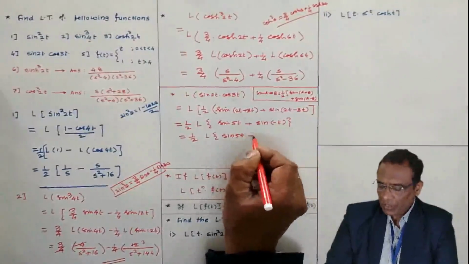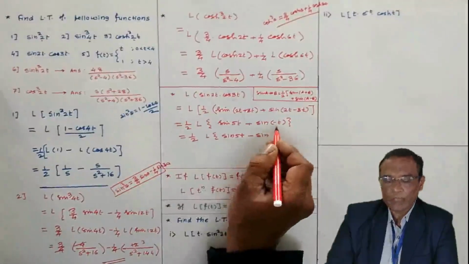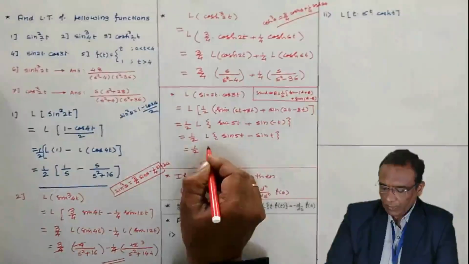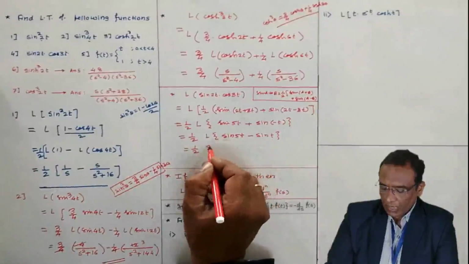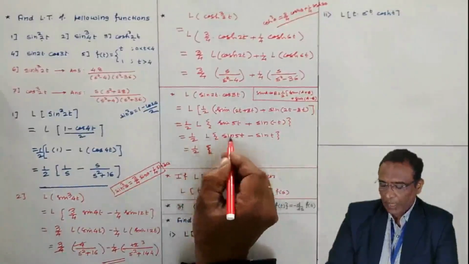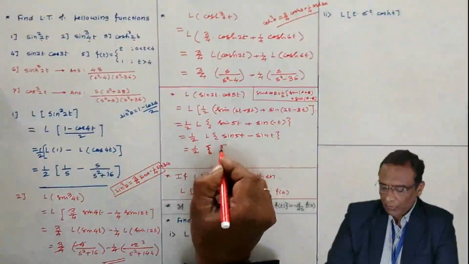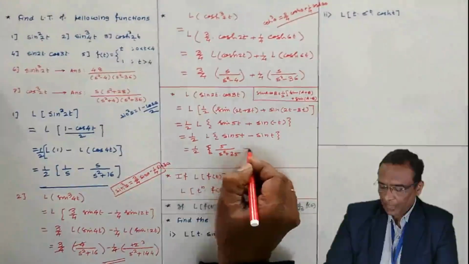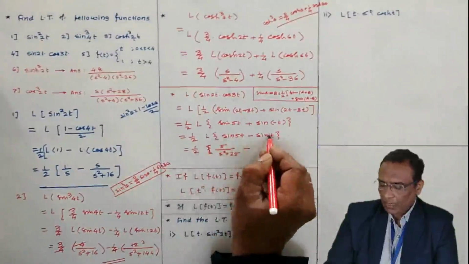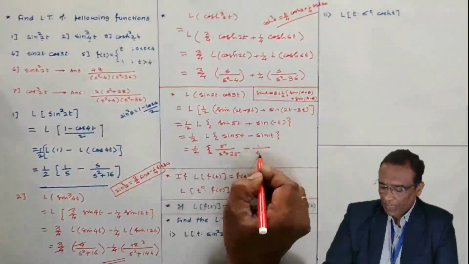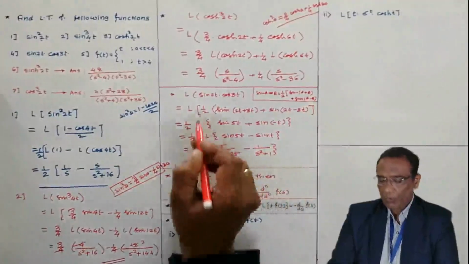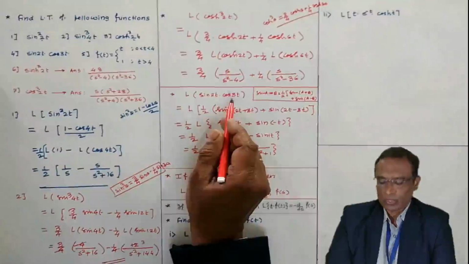This minus you can bring outside, since sin of minus theta is minus sin theta. 1 by 2, Laplace of sin 5t is 5 by s square plus 5 square, and Laplace of sin 1t is 1 by s square plus 1. So this is Laplace transform of sin 2t into cos 3t.